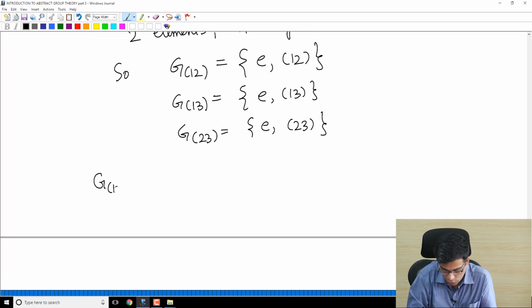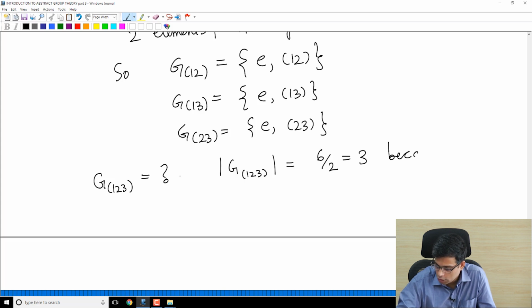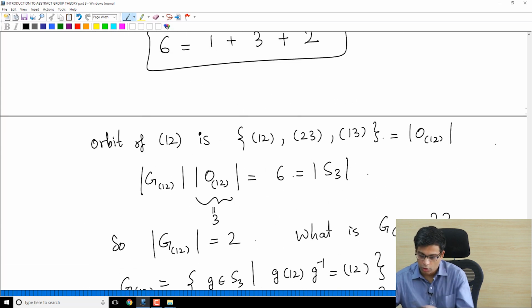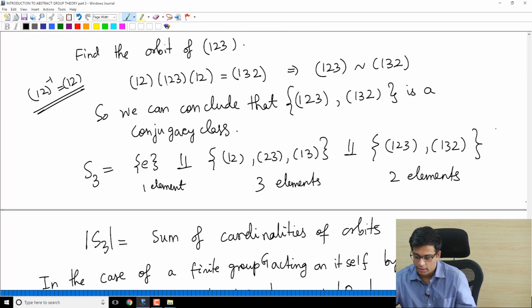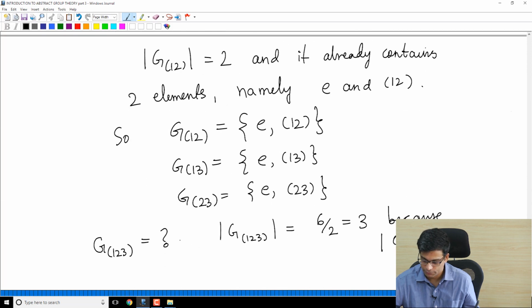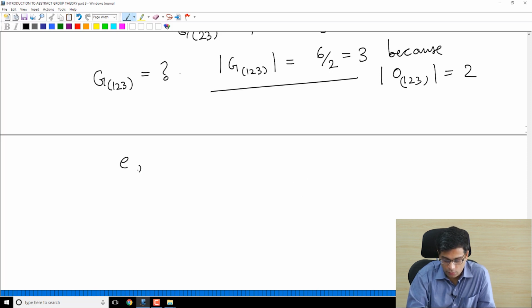Finally, what is the stabilizer of (1 2 3)? The size of the stabilizer must be 6 divided by the size of the orbit of (1 2 3). The orbit of (1 2 3) that we calculated has 2 elements, (1 2 3) and (1 3 2). So the stabilizer must have 3 elements, and certainly E and (1 2 3) are contained in the stabilizer.